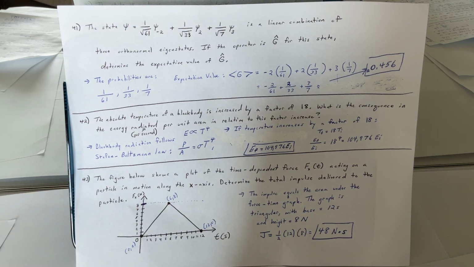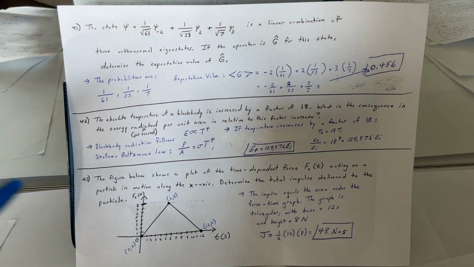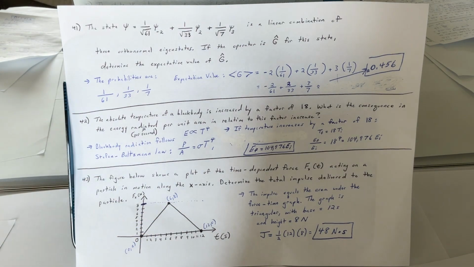Okay, 43. The figure below shows a plot of the time-dependent force F_x(t) acting on a particle in motion along the x-axis. Determine the total impulse delivered to the particle. Okay, so the thing here is impulse equals the area under the force-time graph that we're given.